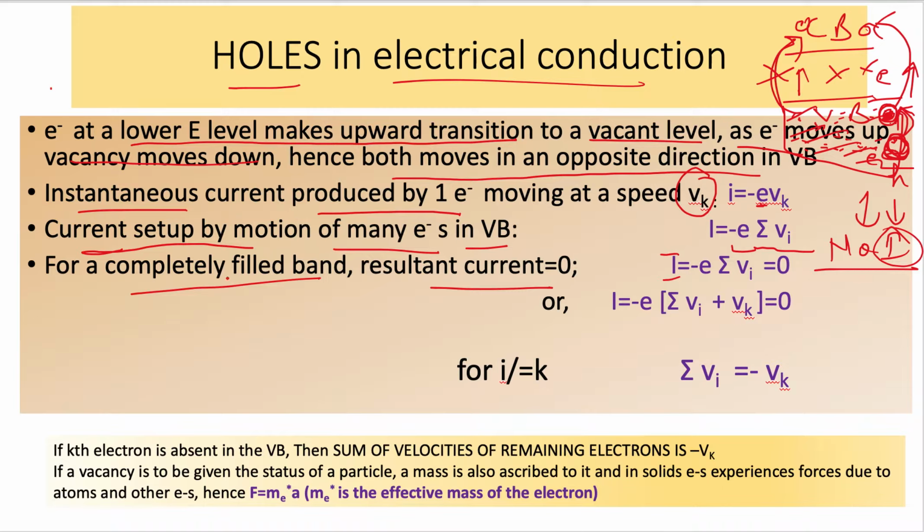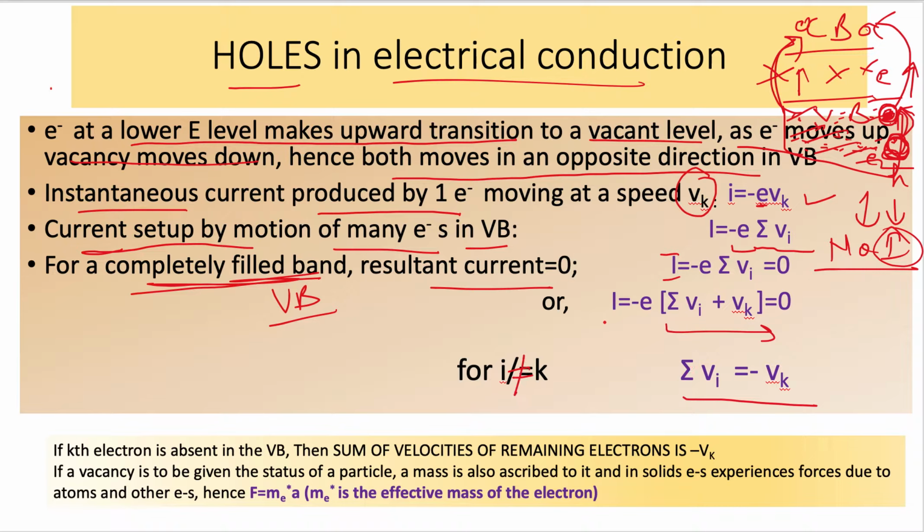We have taken the case of a completely filled valence band. So I = 0 is equated by adding the velocity of a single electron also, and it comes out that Σ v_i = -v_k, for i not equal to k.